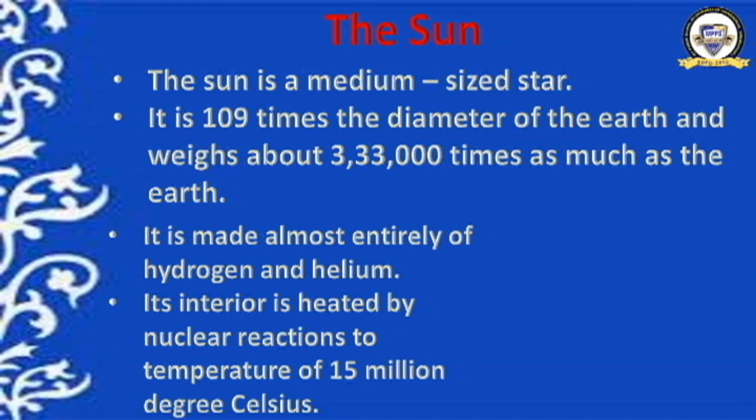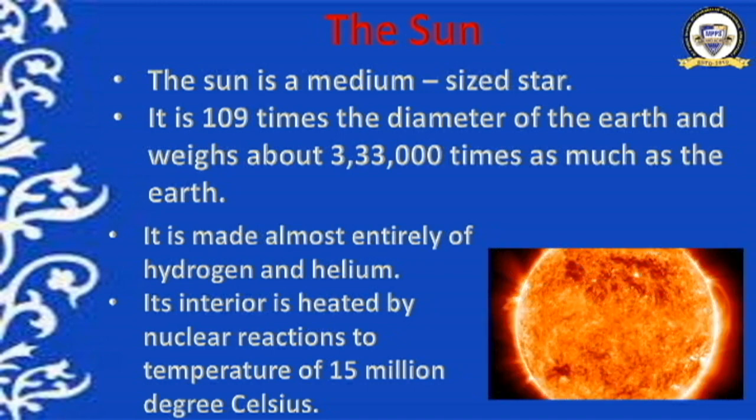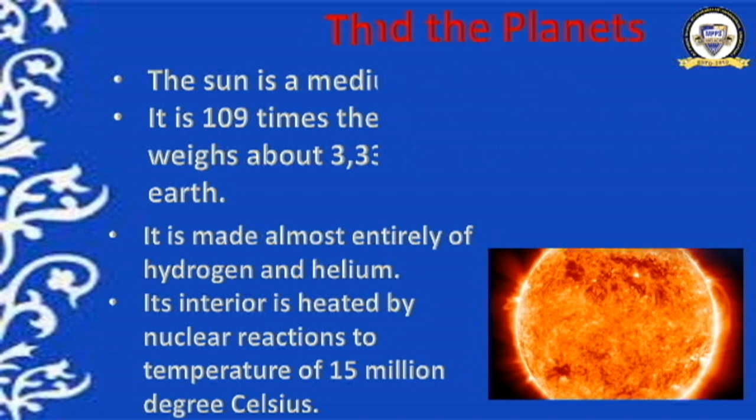Got it now? And this hydrogen and helium are the lightest gases in the universe, and the sun is made up of these two lightest gases in the universe. Have a look. This is what the sun looks like. It is just like a fire, you can see, isn't it? Burning. Why does it seem as burning? Because of the effect of nuclear reaction, it produces heat. It is having very high temperature.